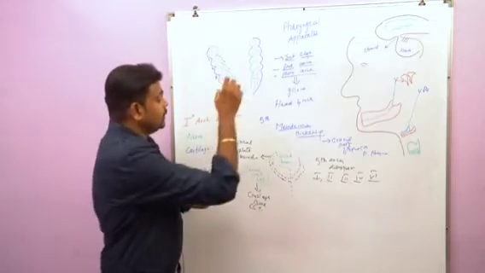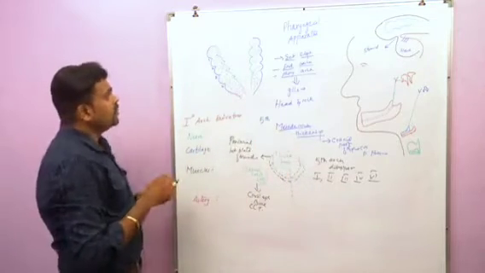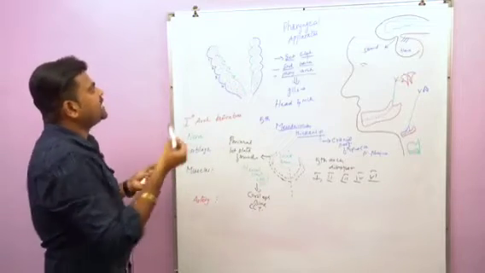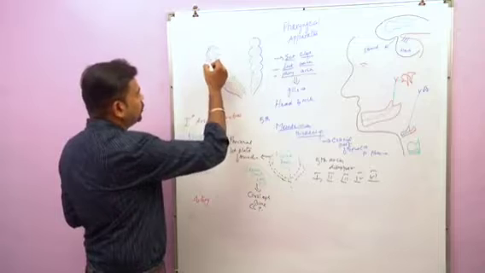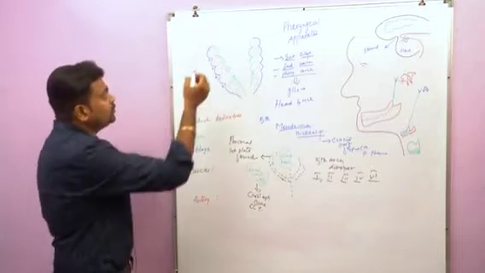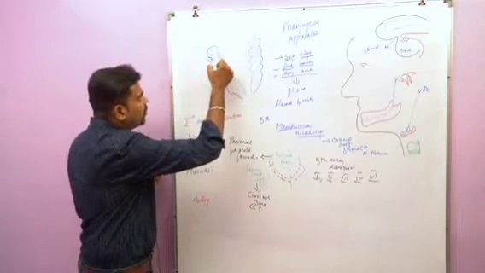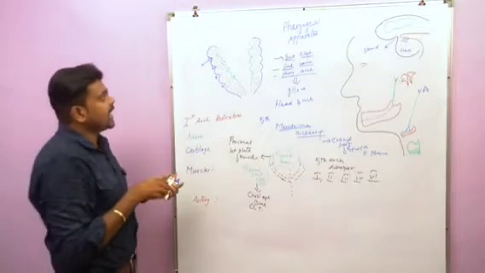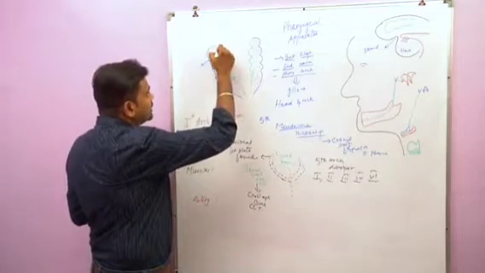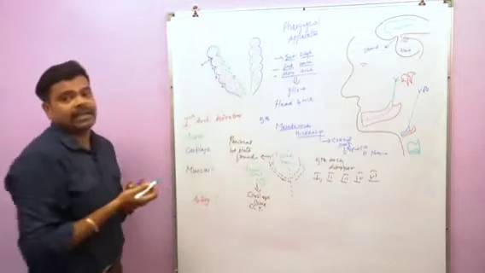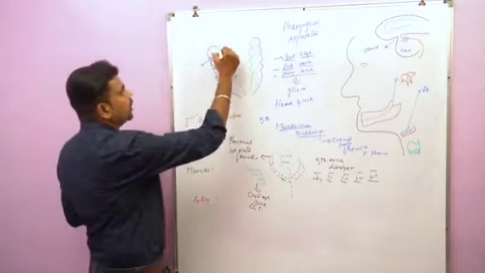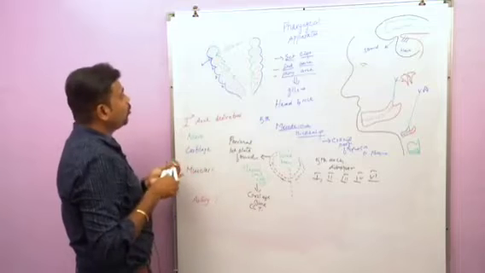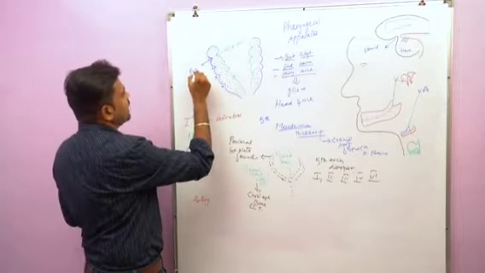So these are the pharyngeal arches. When you talk about the arches, I am showing the red dot, this is called the pharyngeal arch. Externally it is covered by ectoderm. This ectoderm dips into a groove, forming the ectodermal cleft. On the internal aspect, the endoderm dips into a groove and extends outwards towards the ectodermal cleft. This is called the endodermal pouch. And on the external aspect, we can see this is the ectodermal cleft.